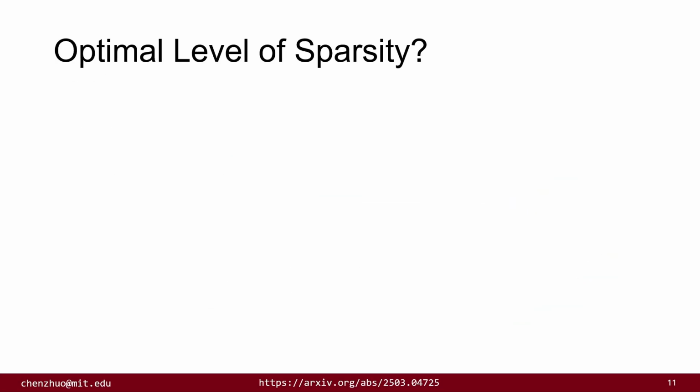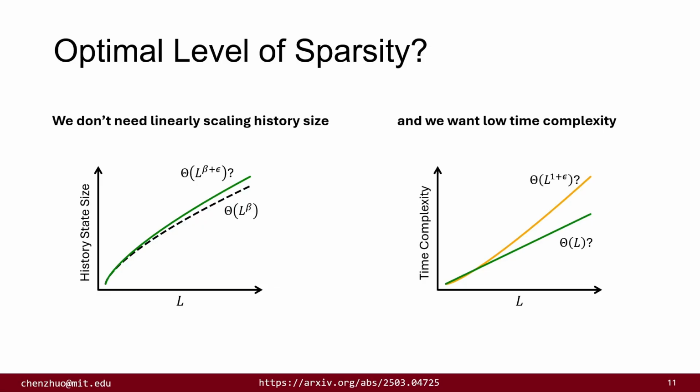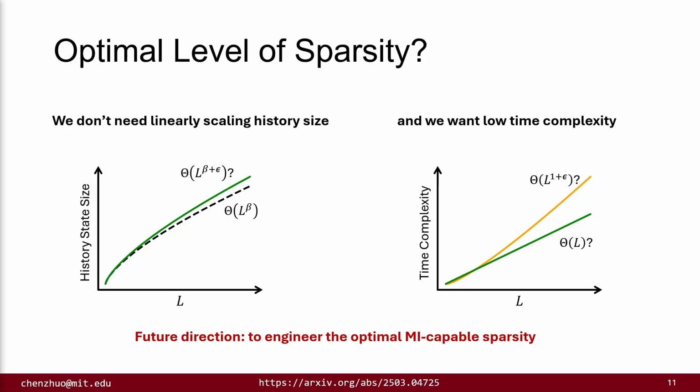Our theory suggests that we don't need a linearly scaling history state. Ideally, one may postulate a network architecture whose history state growth rate is just above L to the beta, which is the growth rate of the bipartite mutual information scaling of natural language. This could result in much lower time complexity compared to transformers, achieving slightly superlinear time complexity, or possibly even linear complexity. Our theoretical framework allows for a foundational understanding of long context language modeling and provides insightful and practical guidance in designing large language model architectures that perfectly match the bipartite mutual information scaling law and allow for effective and efficient modeling of long sequences.